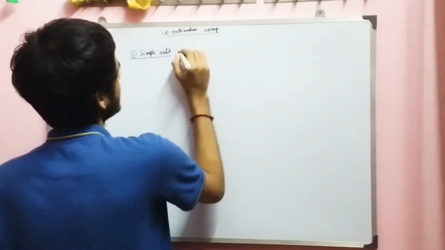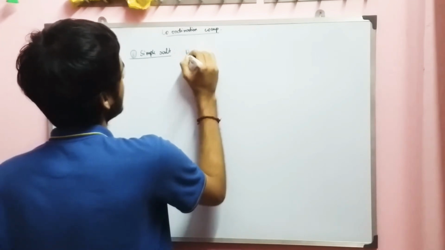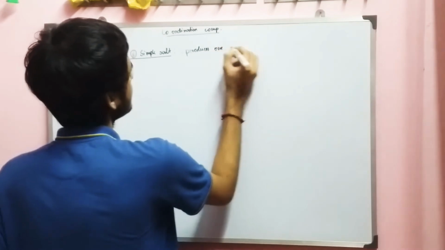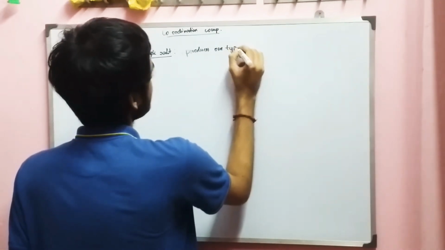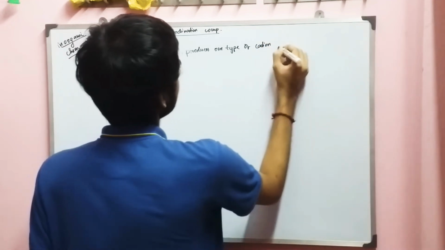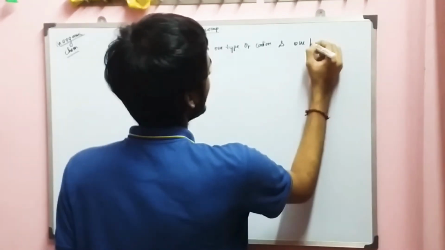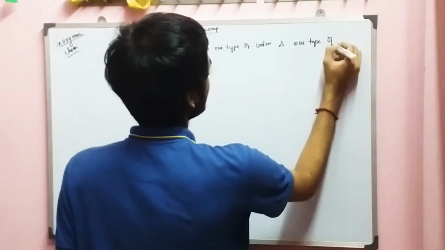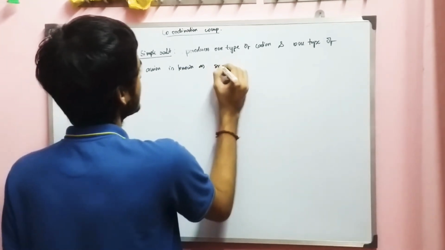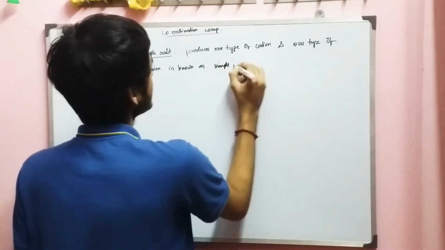So write down this. Produces one type of cation and one type of anion is known as simple salt.